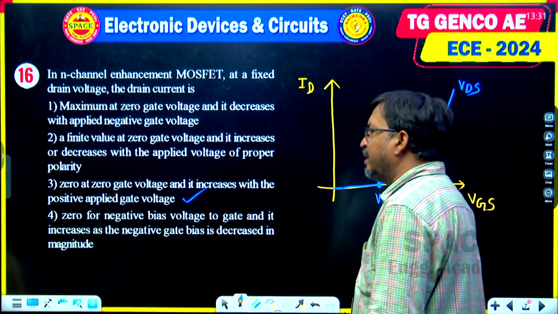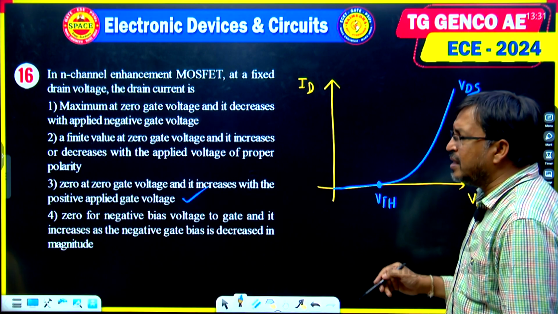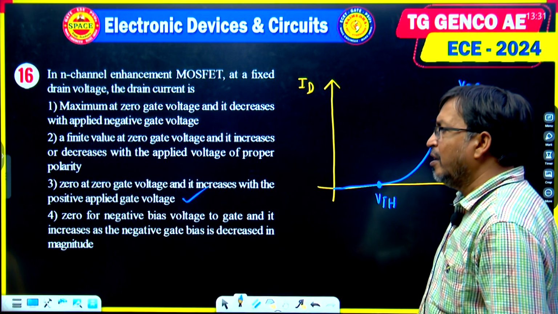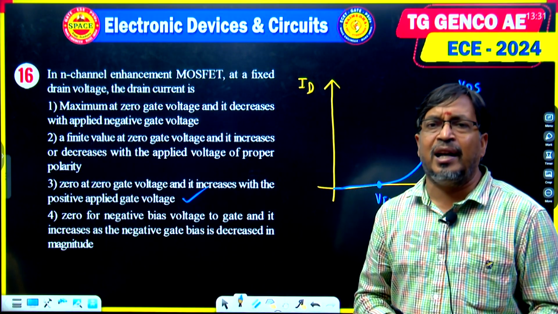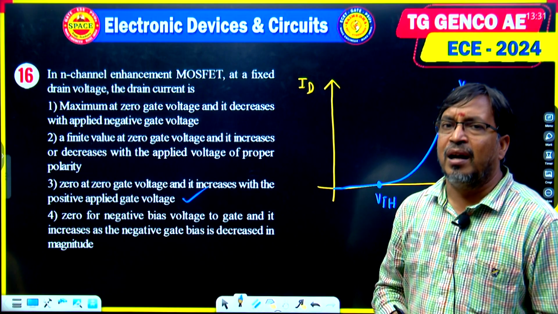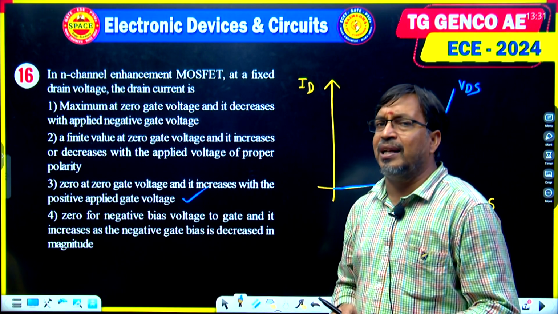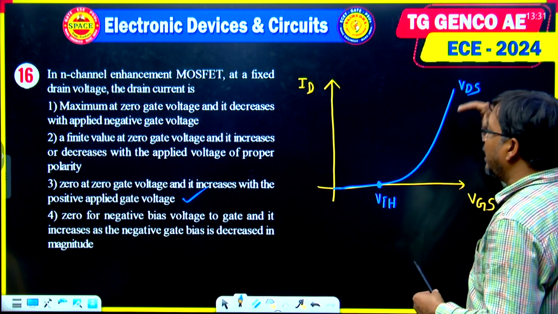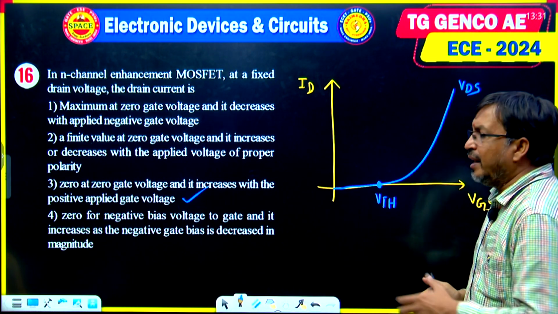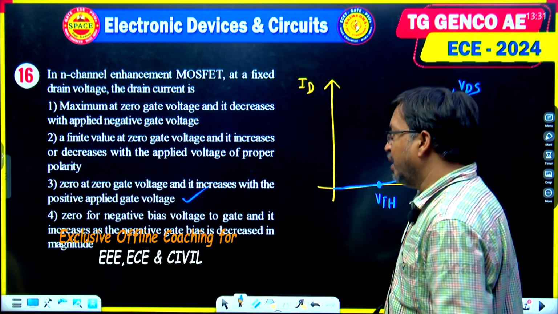This is the correct answer, because initially up to threshold voltage there is no drain current. Why? Because there is no channel between source and drain. After threshold voltage, when the gate voltage is greater than threshold voltage, then drain current exponentially increases. Hence option 3 is the correct answer. Next question.